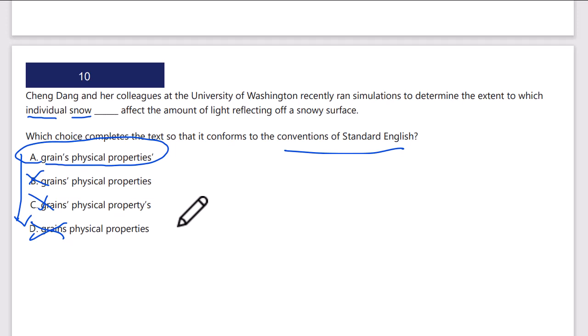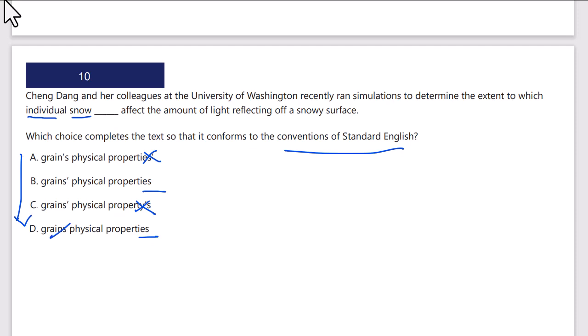No. The physical properties is not possessive. So properties don't possess affect. The grains' physical properties affect, no, it should be properties affect without any punctuation. So hold on, we've got an issue here. Let's assess the whole thing all over again. I want properties, the properties plural, affect. Okay, I don't want the apostrophes. So that suggests B or D. So the individual snow grains is possessive, so that's not it. Is it B? Yes, it's going to be.